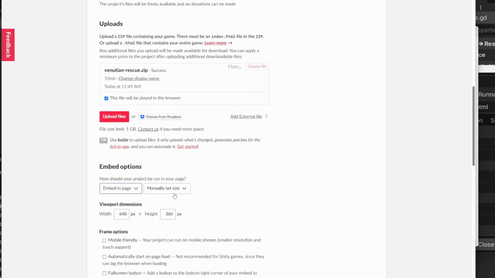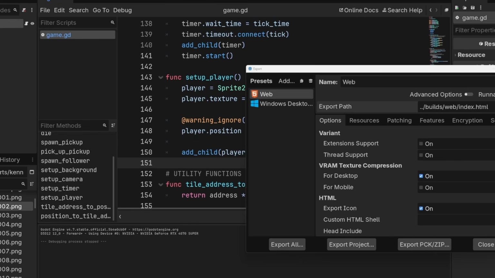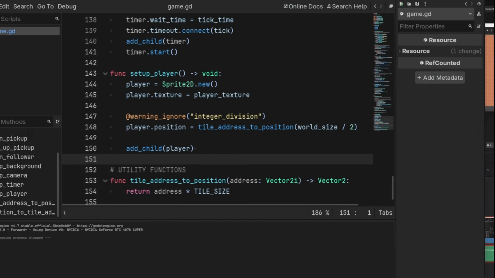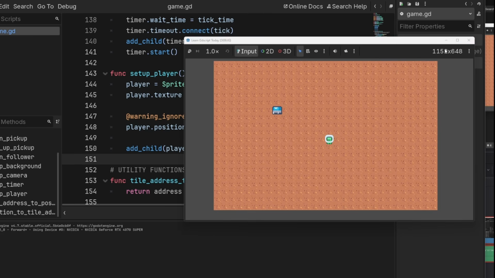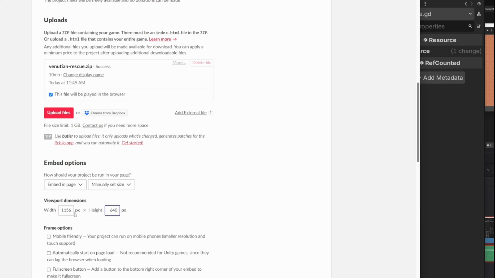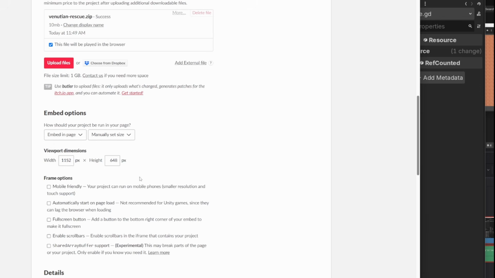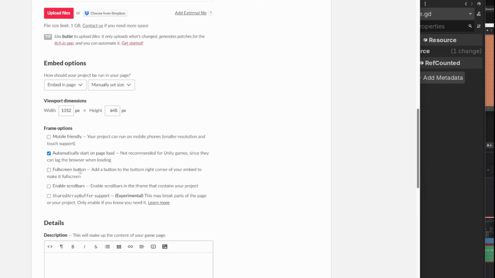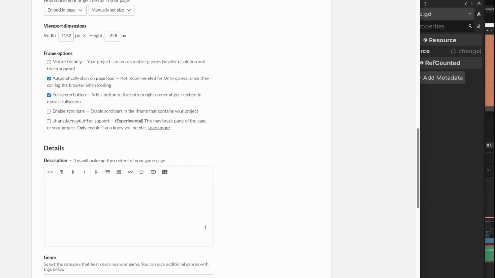Embed in page, and I think it's 1156 by 640. We can check that for sure by going to our thing here, play. 1152 times 648. It says up in the corner here. Frame options, mobile friendly. Don't worry about it. Automatically start on page load. That's good. Full screen. Sure, man.